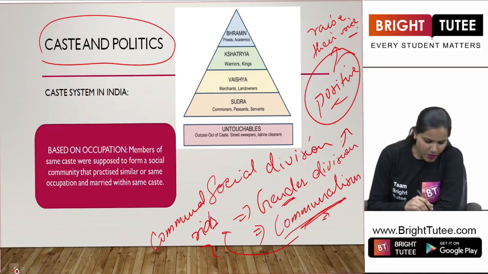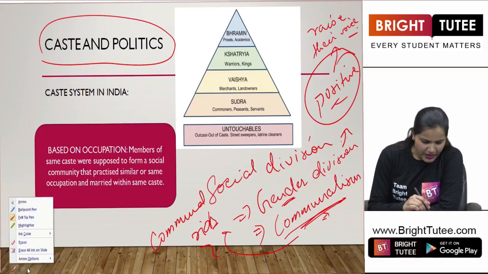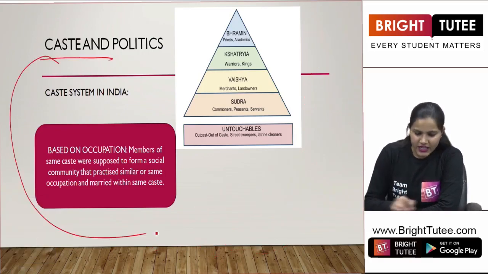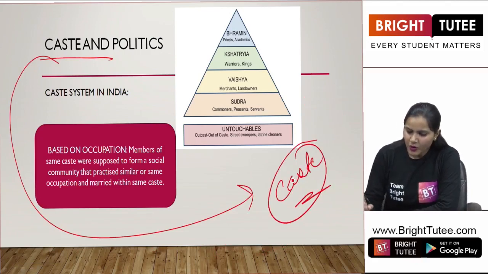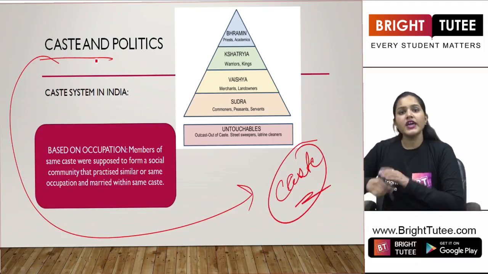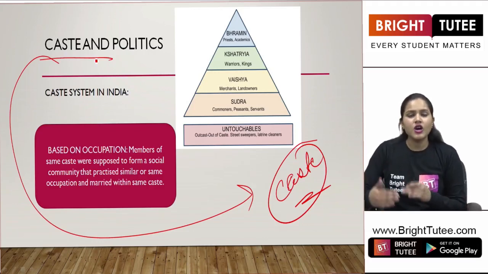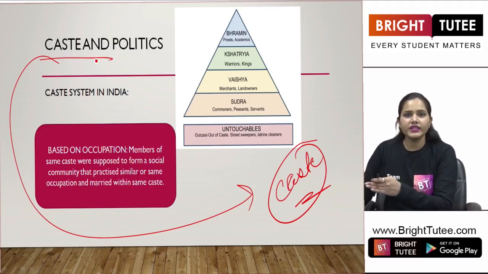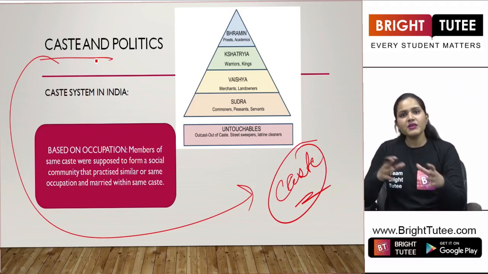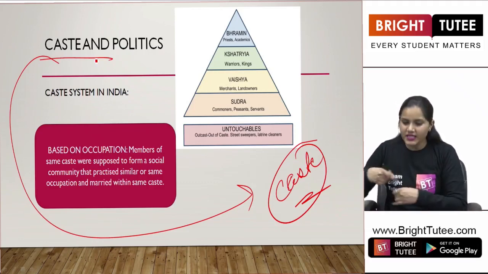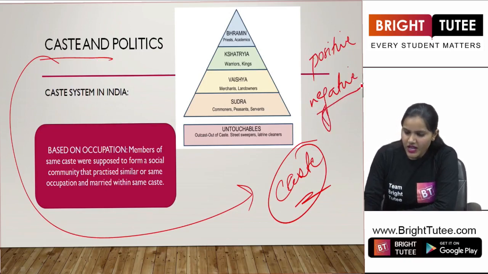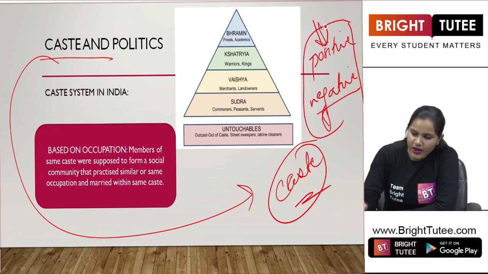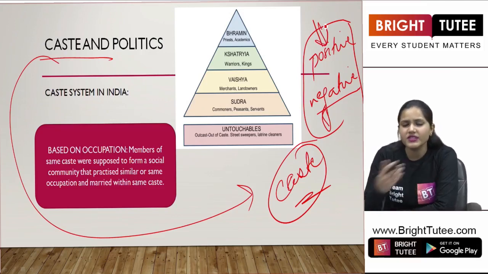Here, students, we are going to talk about our third and last division, that is division on the basis of caste. And when we learn about the influence of politics on caste or the influence of caste in politics, we will understand that there is a mixed influence here. Mixed as in some positive outcomes are there, negative outcomes are also there. So we will understand it through examples or through some case scenarios.